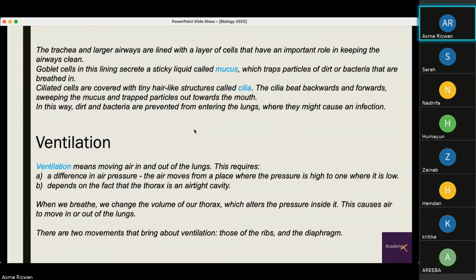Ventilation means moving air into and out of the lungs. This requires two very important things, which is a difference in pressure. So the air moves from a place where the pressure is high to one where it is low. And it also depends on the fact that the thorax is an airtight cavity.